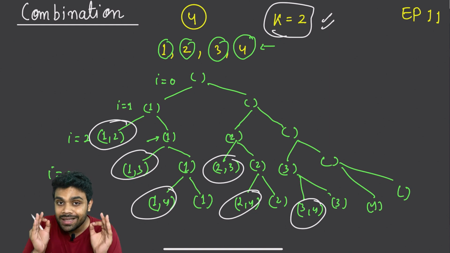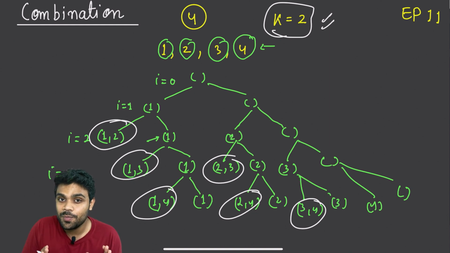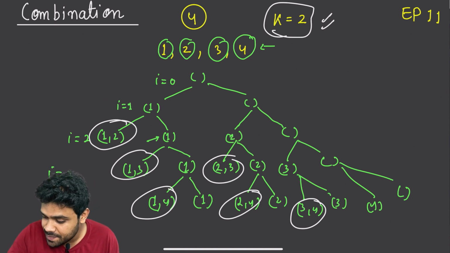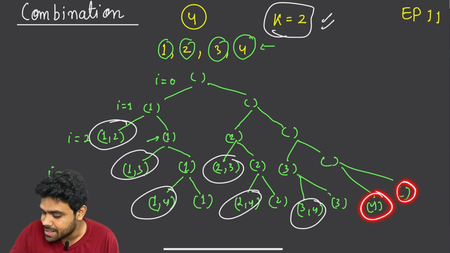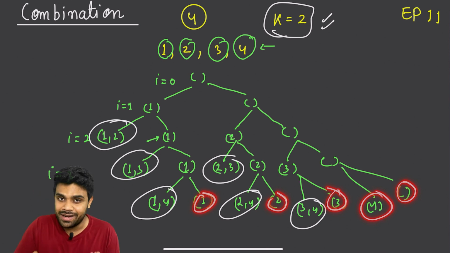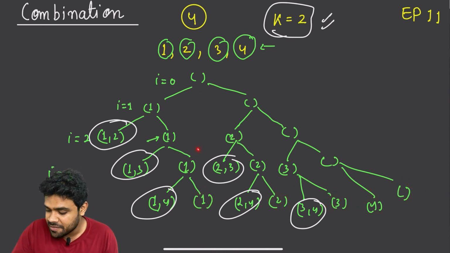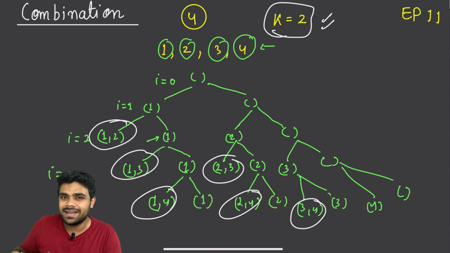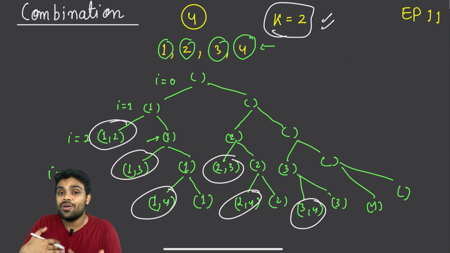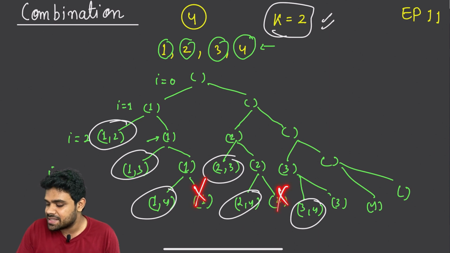Just pause the video and think of it. What else can we do? Is there any way we can avoid going to these particular nodes where the size of the subset is 0 or 1? We can even avoid it from here itself. Then why are you even going to that side? If you go to that side, you will not get subsets of size 2. So you can even avoid going to these sides, right?